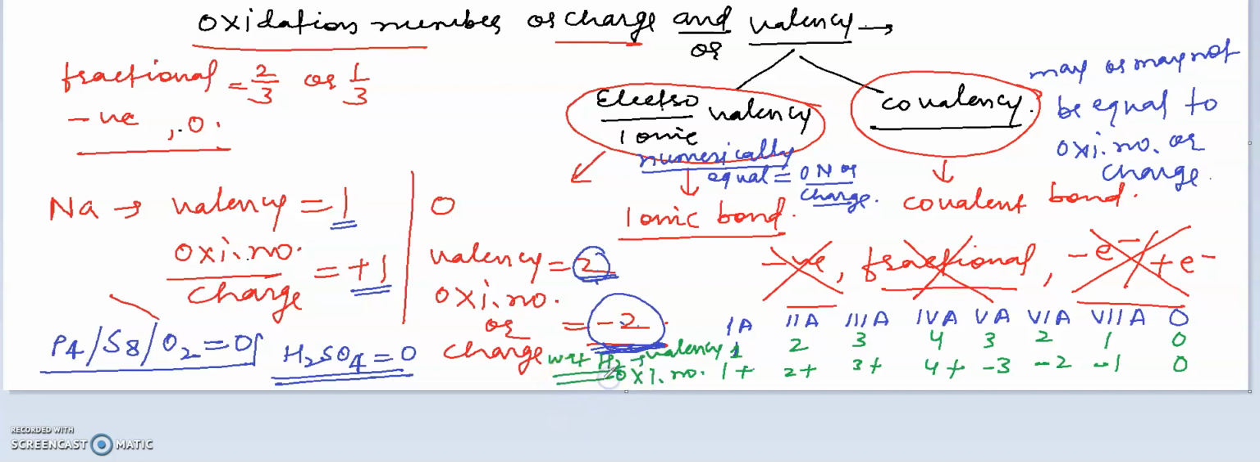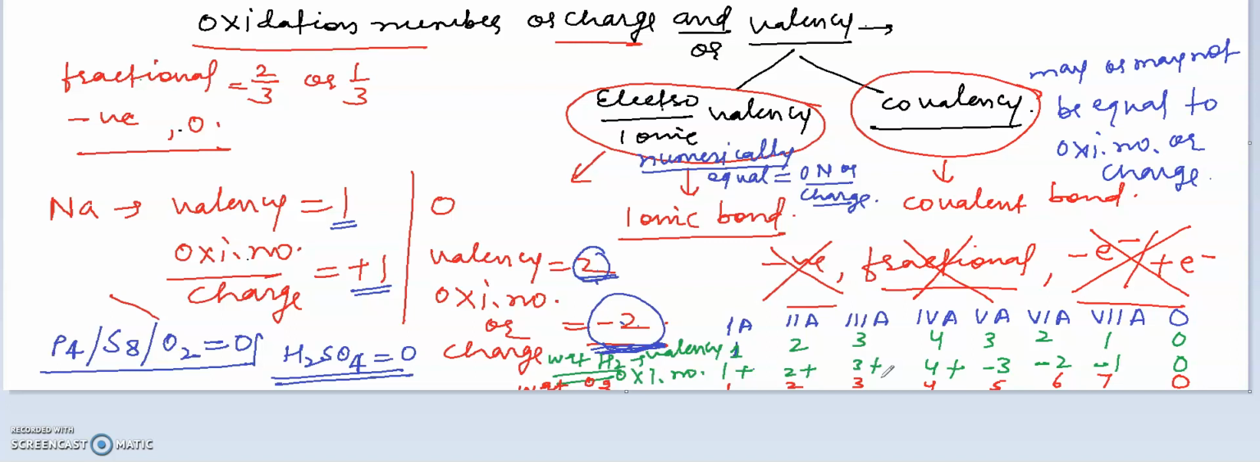This is the oxidation number or valency with respect to hydrogen. And if you see with respect to oxygen, the valency of first A will be 1, second A 2, third A 3, fourth A 4, 5, 6, 7, and 0. So the valency with respect to hydrogen is 1, 2, 3, 4, 3, 2, 1, 0, and with respect to oxygen is 1, 2, 3, 4, 5, 6, 7, 0. This valency is for S and P block elements only.